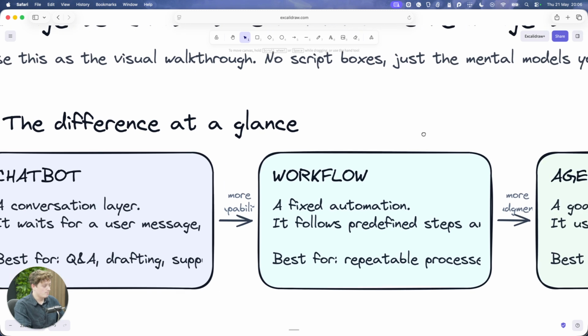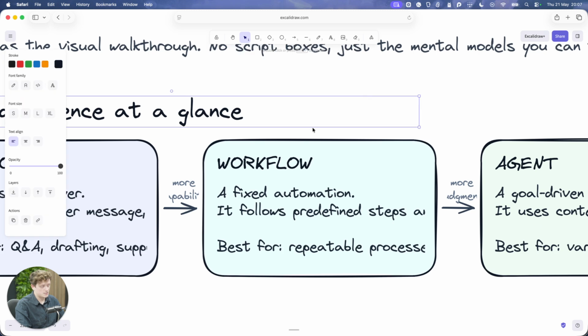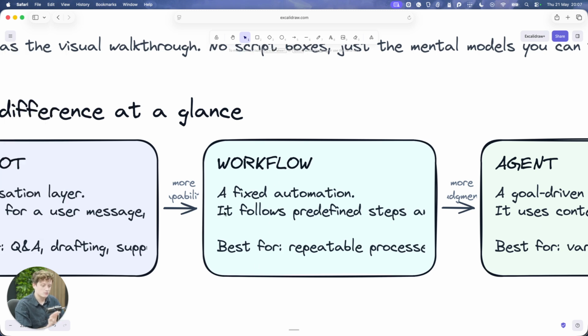A workflow is essentially an automation. So for example, if an email opts in on your website, you can send that email to a database, and then you can ping them a message, or send them an email, or do some fixed task that runs on a loop and happens over and over again every single time a trigger happens. It follows predefined steps. So very good for repeatable processes. Now you can actually have workflows with agents in them, and if I remember, I'll cover that as well in a minute.